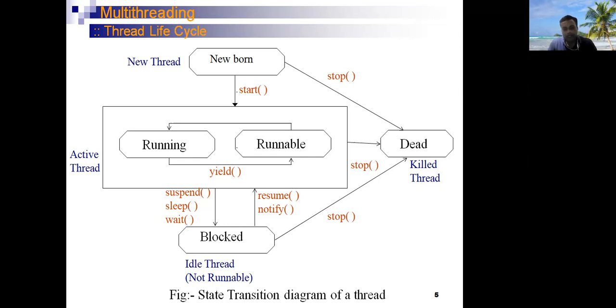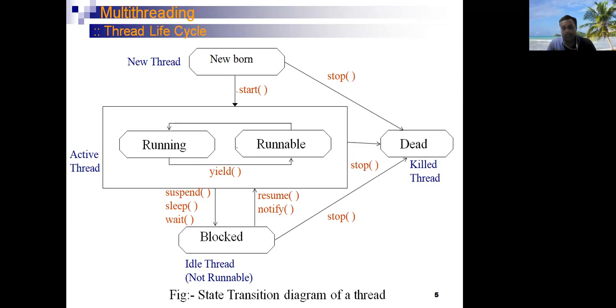Here, the resume method and the notify method are used to transfer a thread from the block state to the active state. The resume method is used with the suspend method, and the notify method is used with the wait method.